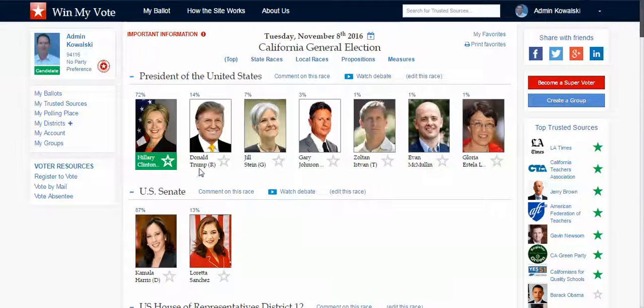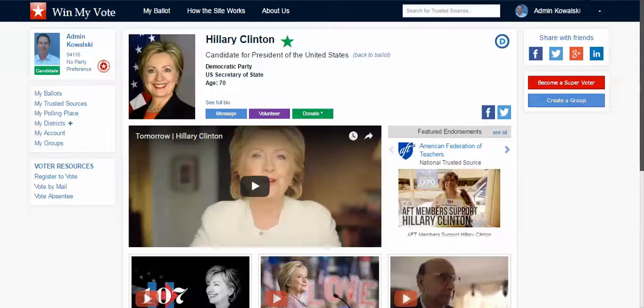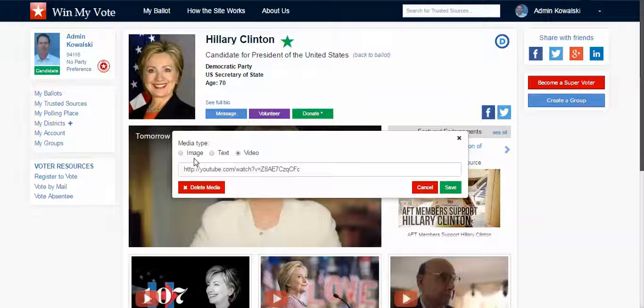As a candidate, what you can do is build your own profile. You can see here that I'm in an admin mode, so you'll see these little edit buttons that will pop up, and this is how you create a candidate profile. You simply click on here, and then you can change or add an image. For this main message here, you can use an image or a text or video. And this URL right here is the share URL from YouTube, which I'll show you what that looks like.